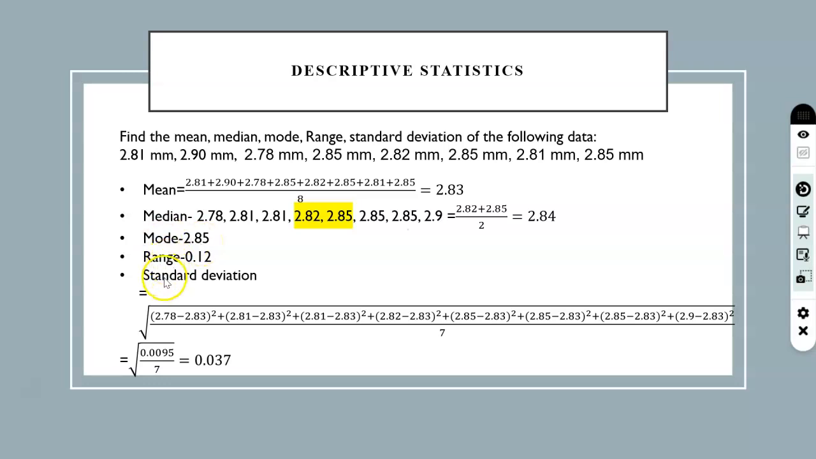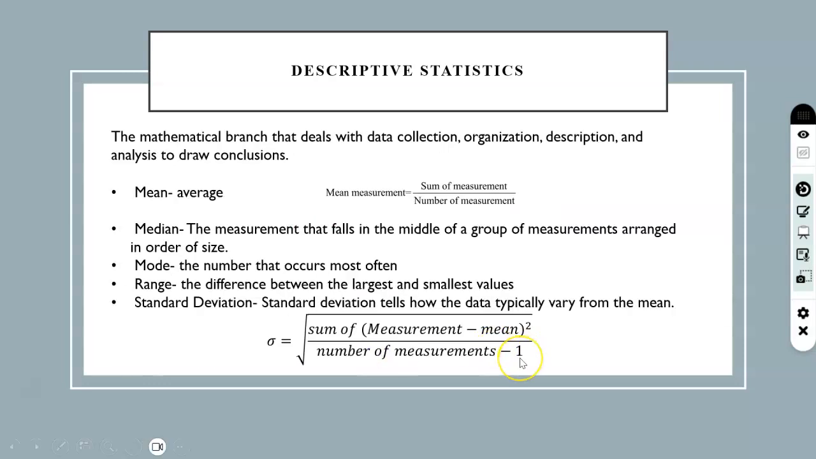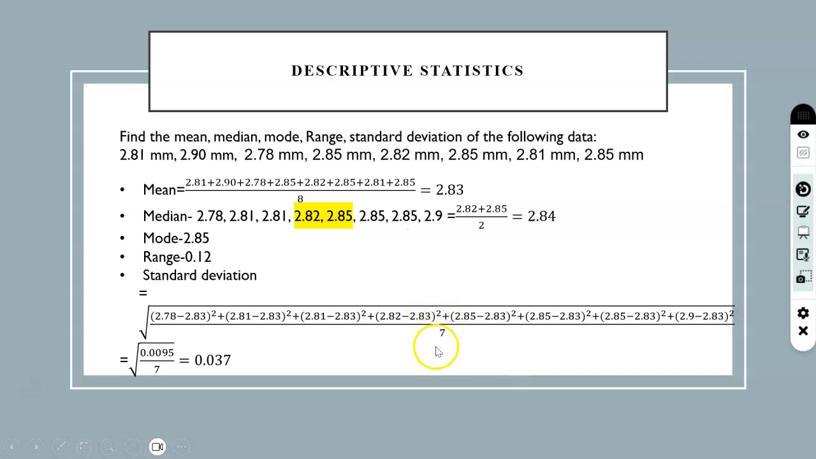Range is highest minus lowest. The highest is 2.9 and the lowest is 2.78, so the difference of these two is 0.12. Standard deviation: using the formula, square root of measurement minus mean, which is 2.83, each measurement minus mean squared, add all that and divide by the number of measurements minus 1. Therefore 8 minus 1, which is 7. So you get the standard deviation as 0.037. Let's see how to calculate it in Excel.